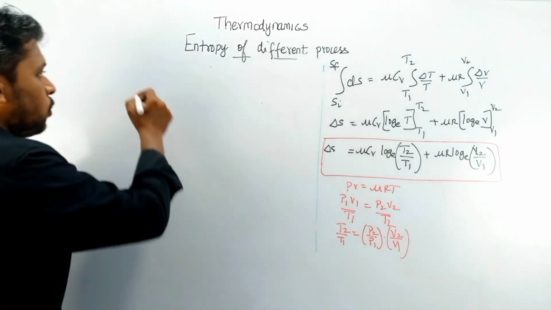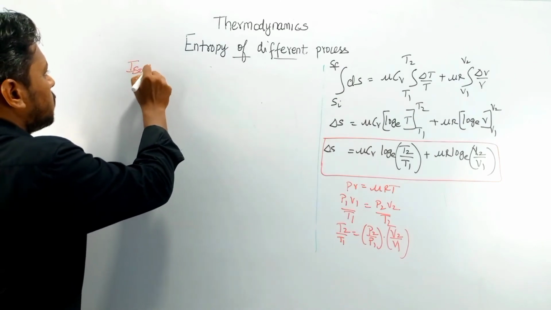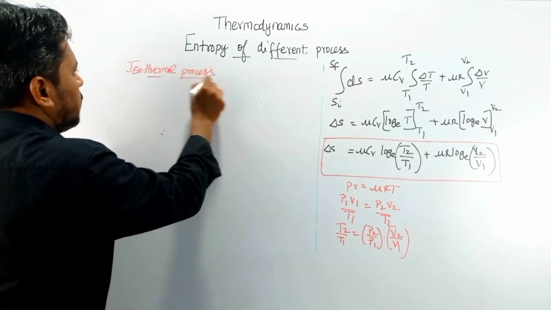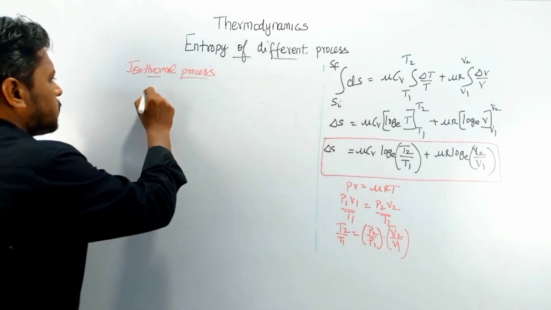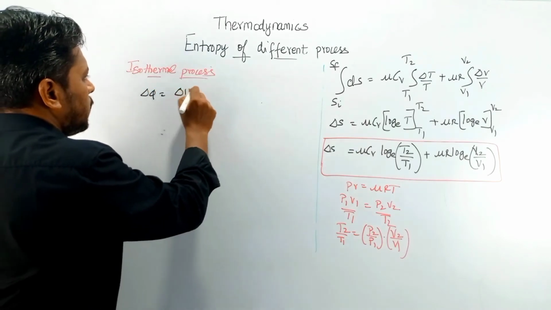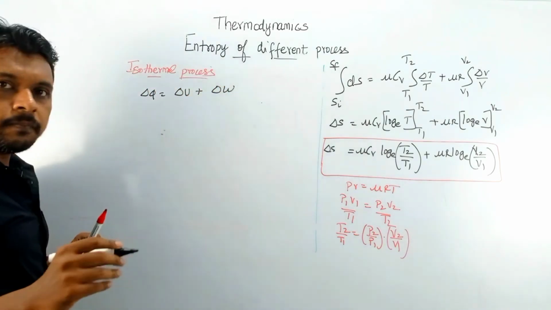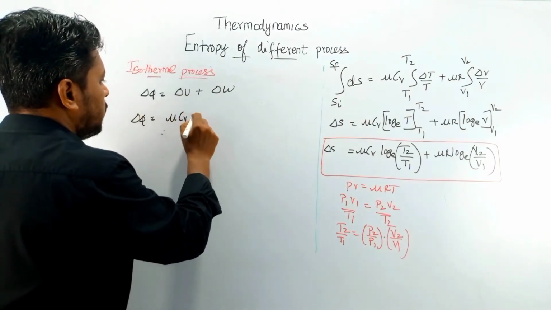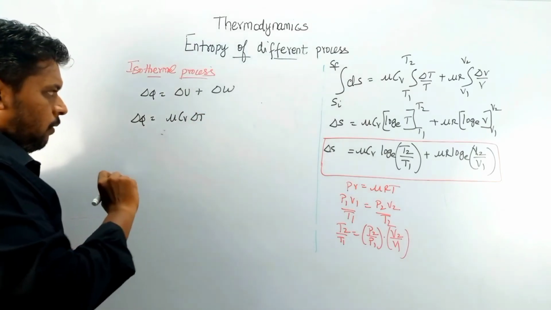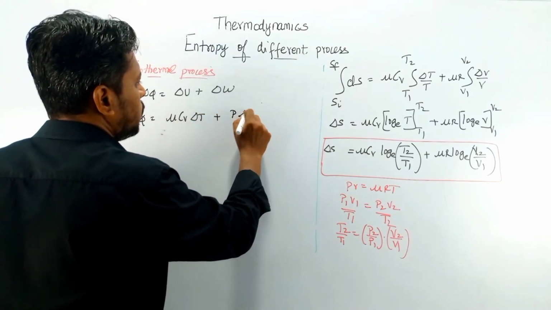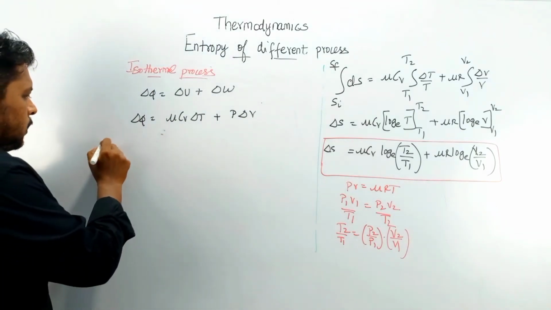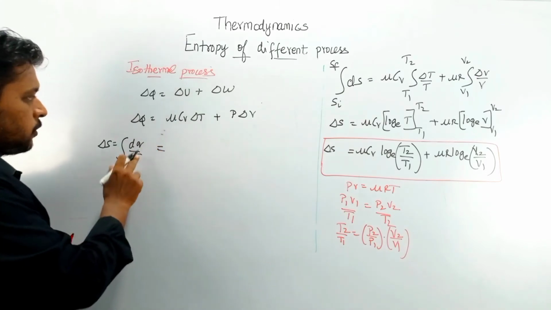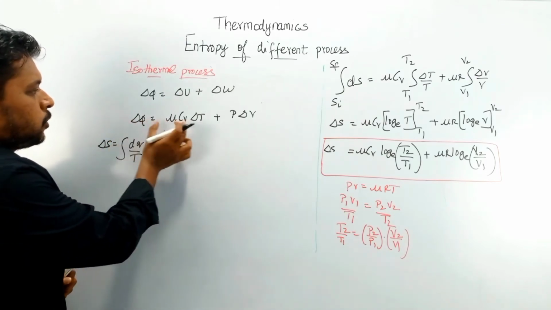We will see the change of entropy for the isothermal process. So you know that from the first law of thermodynamics, delta Q is equal to delta U plus delta W. So delta Q could be written as mu Cv delta T plus P into delta V. So you know the entropy is nothing but the integration of dQ by T. So now substitute for this dQ, substitute both these values.